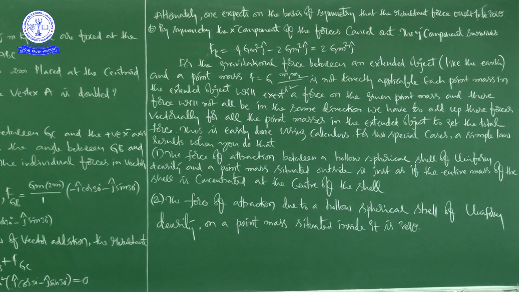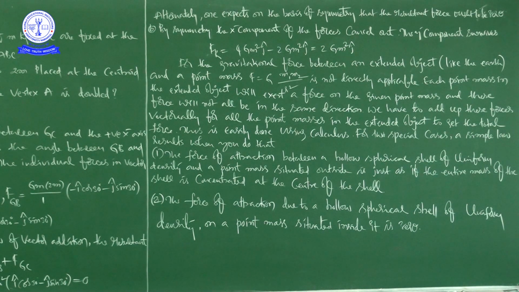See here, Fr is equal to 4Gm² j cap minus 2Gm² j cap. So what is the resultant? 2Gm² j cap.